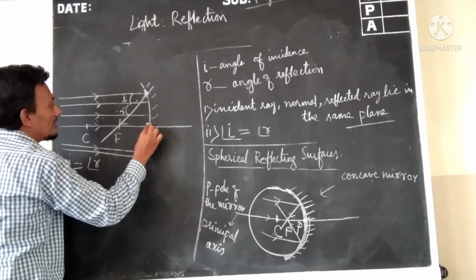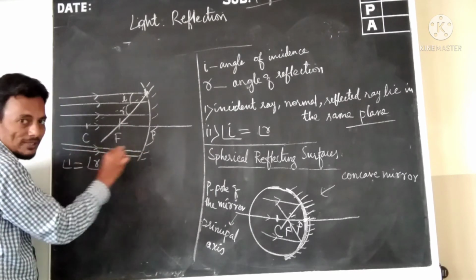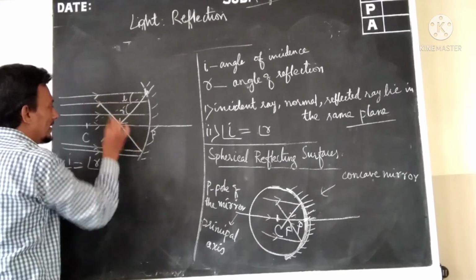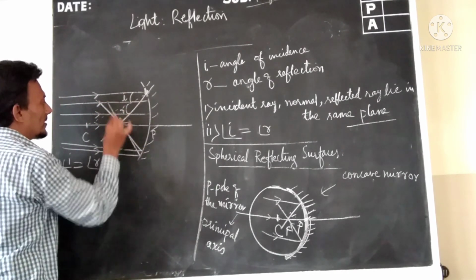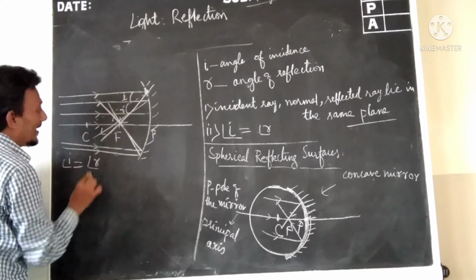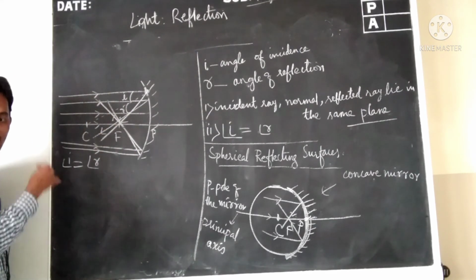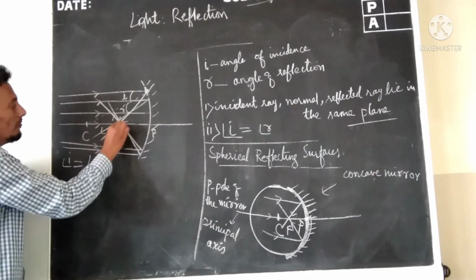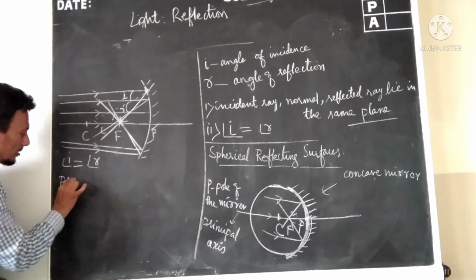The same thing happens with all the rays of light that are incident parallel to the principal axis. All the rays will converge like this at this point. The upper rays are going downwards, the lower rays are going upwards, so the image formed is an inverted image. A point-size inverted image is formed here. So the principal focus is established.